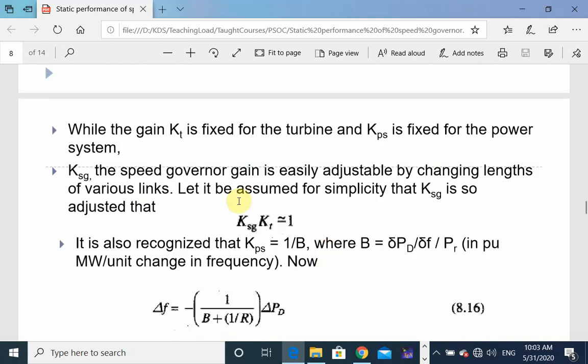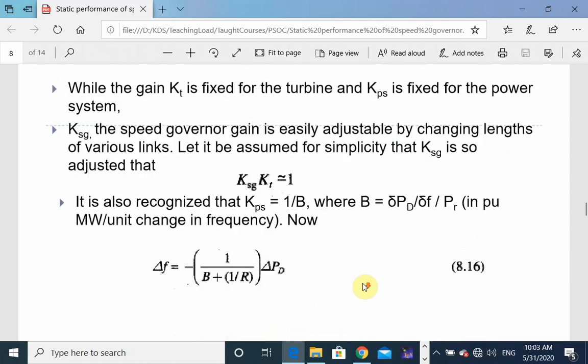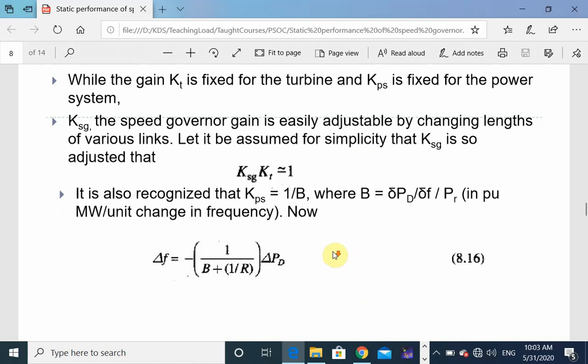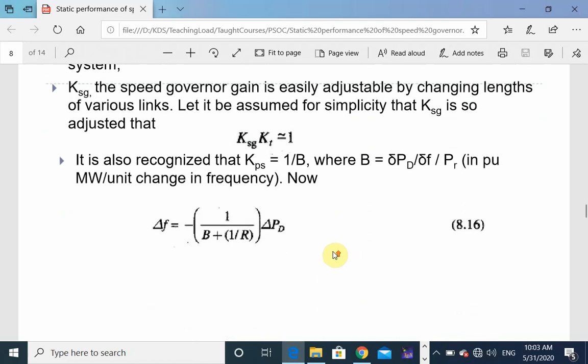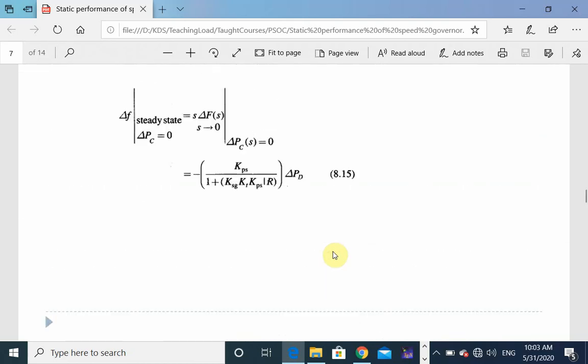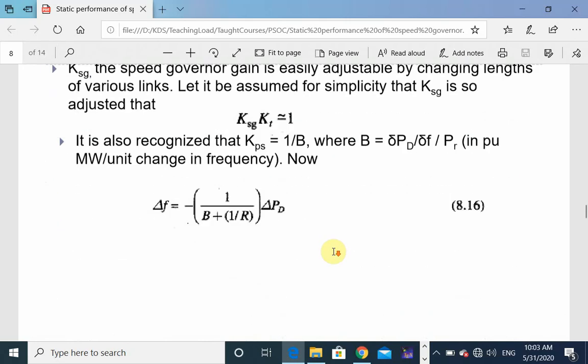So we can make adjustments so that our equation becomes simplified and comes close to R, where we are interested.